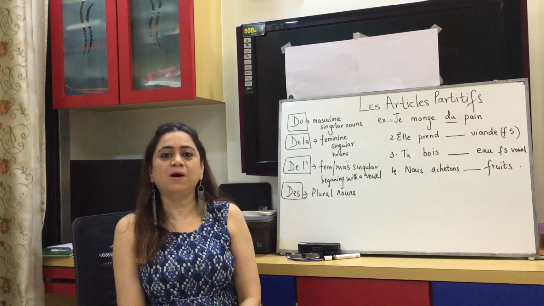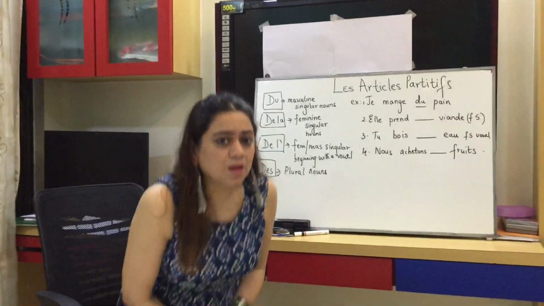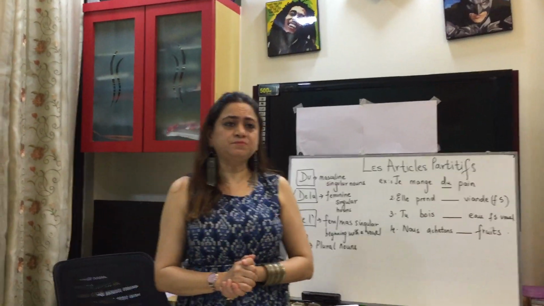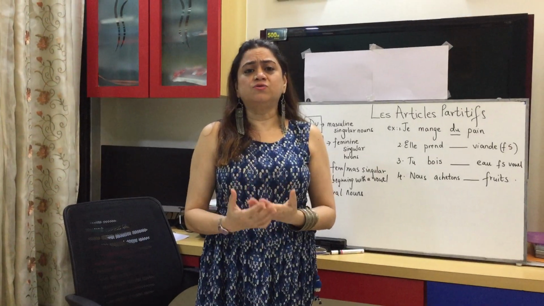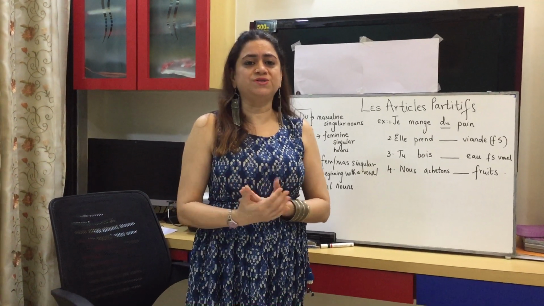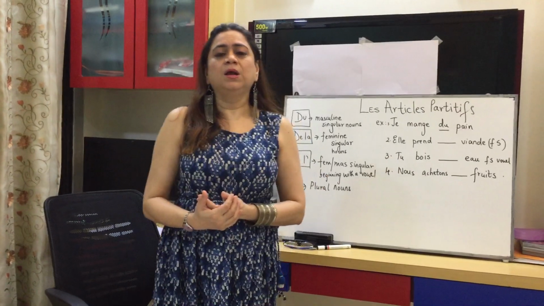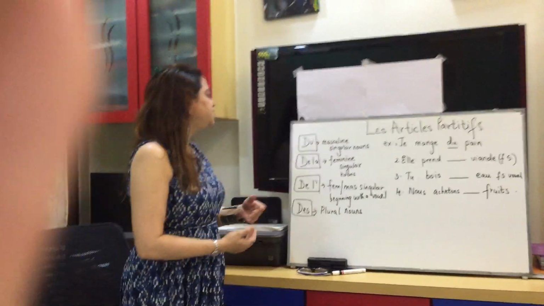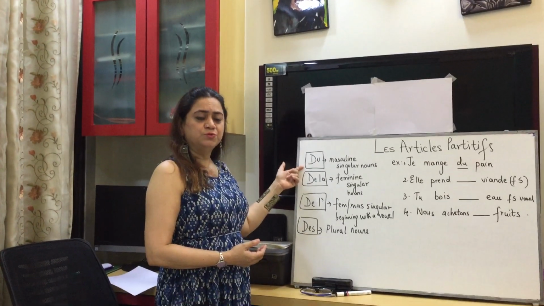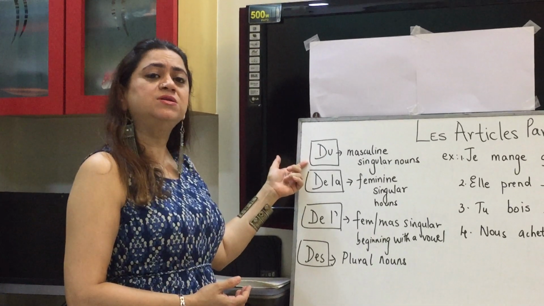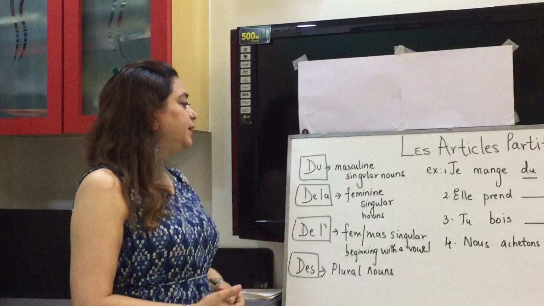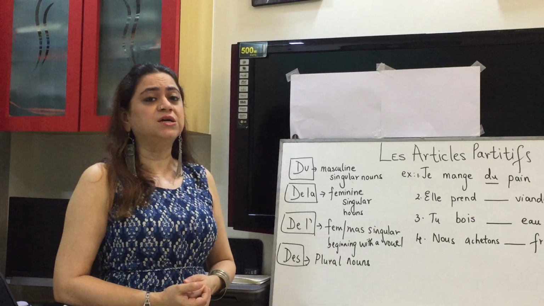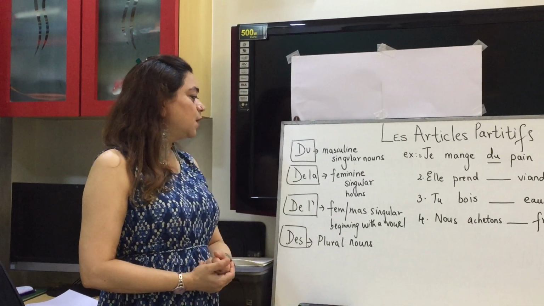So we take our partitive articles. What are partitive articles? Basically, it denotes and demonstrates quantity as some. Now, in French, partitive articles are, we have it here, du, which we use before masculine singular nouns. Then for feminine singular nouns, you'll be using the partitive article de la.